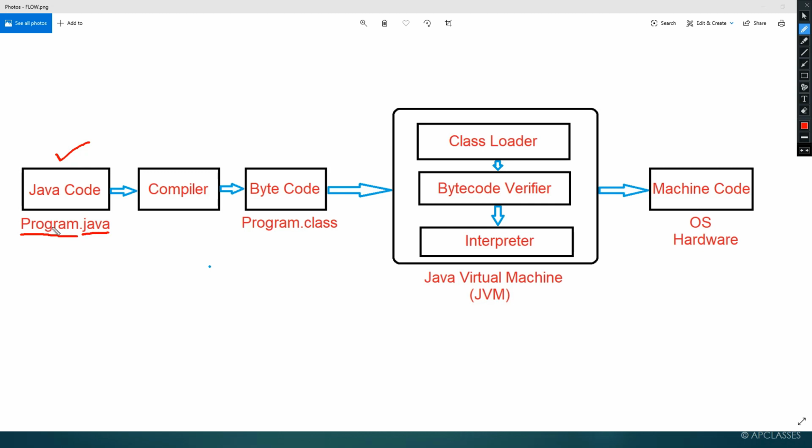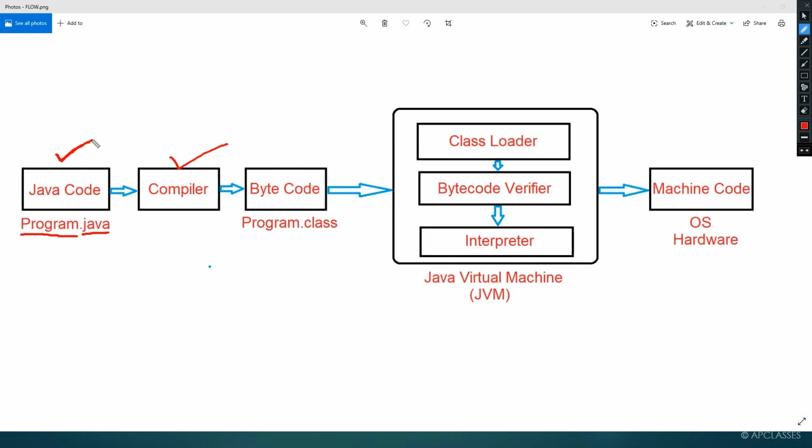Once the program is written, then it is compiled. Why is it compiled? It is compiled to find whether there is any error in the program. With the help of the compiler, we find whether the source code contains any error or not. Because according to us we have written a correct program, but there might be some syntax error.